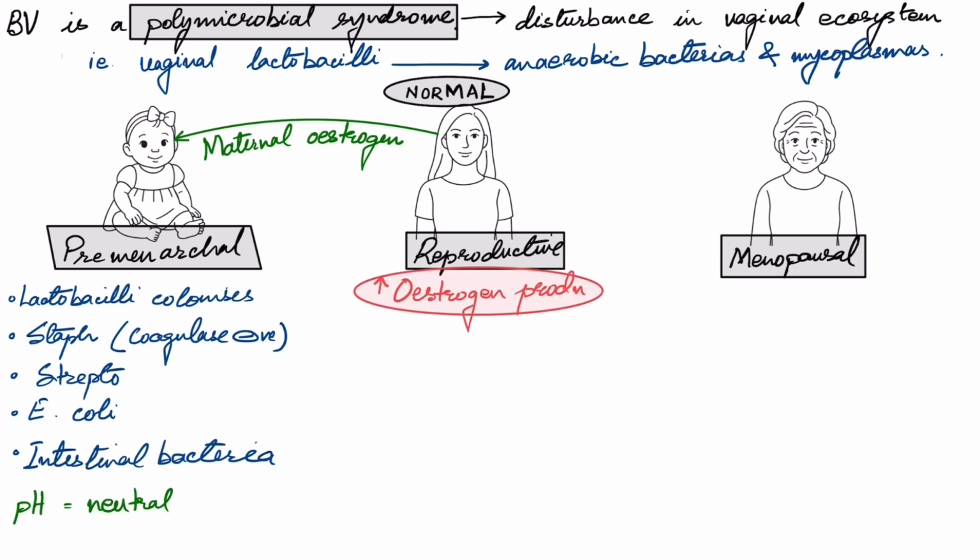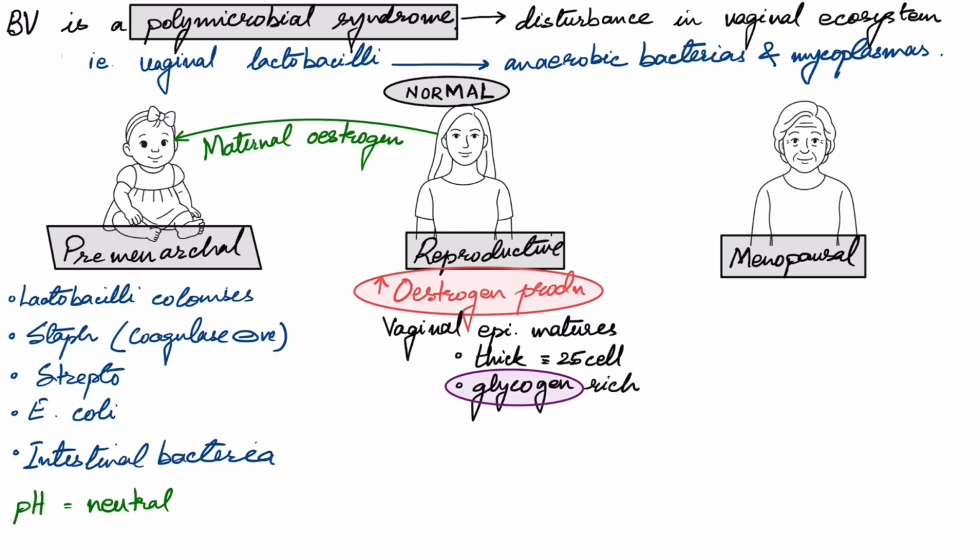In reproductive age, when the girl enters menarche, estrogen production increases rapidly. The vaginal epithelium matures, that means it becomes thick, about 25 cells thick, and glycogen rich. The vaginal epithelium is shed from time to time, and the glycogen in it is broken down into glucose and maltose by host enzymes like alpha amylase. Now this glucose and maltose are substrates for the lactobacilli. They convert them into lactic acid.